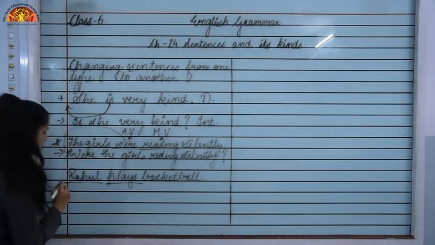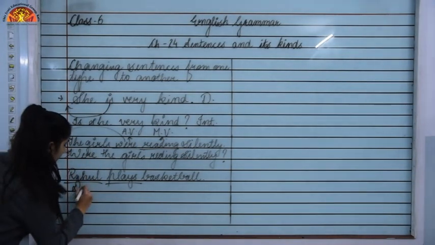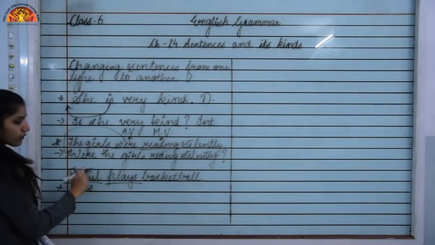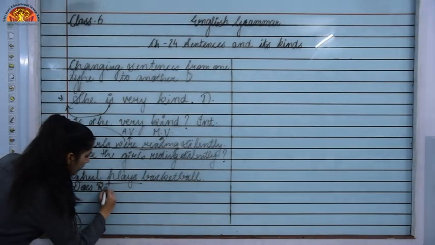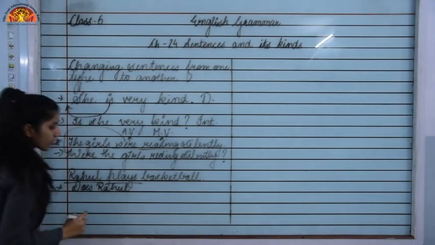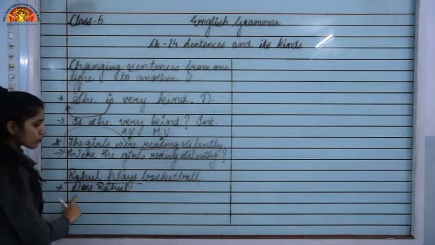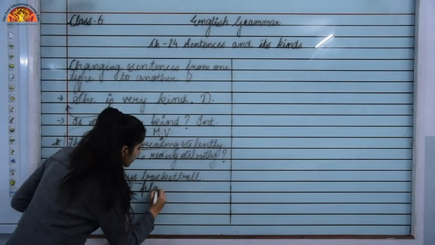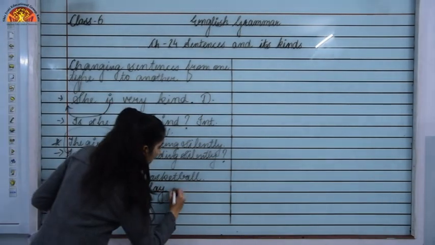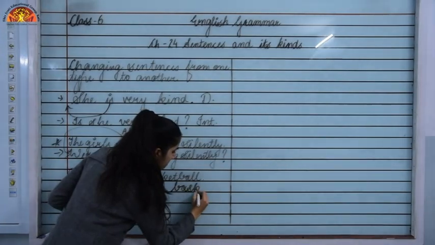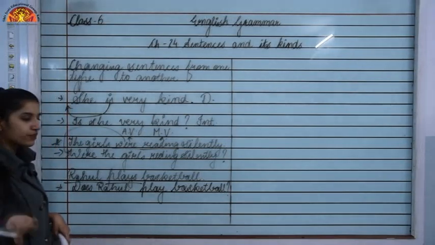So what we will do to form the sentence, we will use does, because we were having only one subject, that was Rahul. So does Rahul. Now we have already added es in do, so we will just write play over here, not plays. So does Rahul play basketball? This is again a question that we have formed.